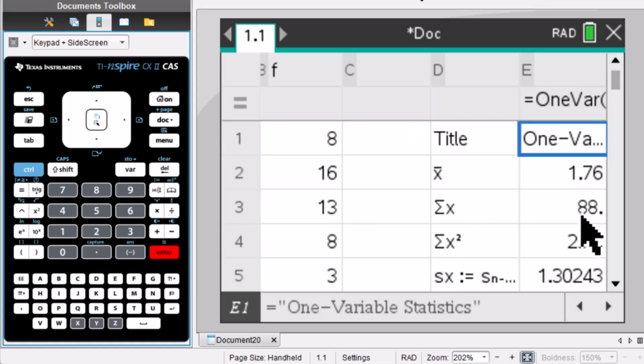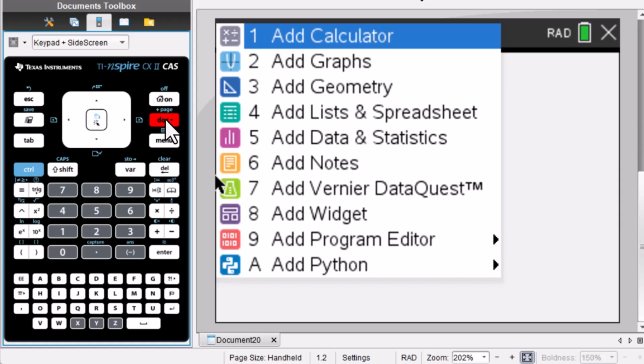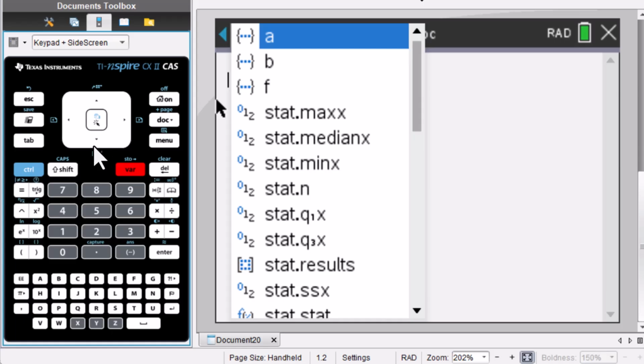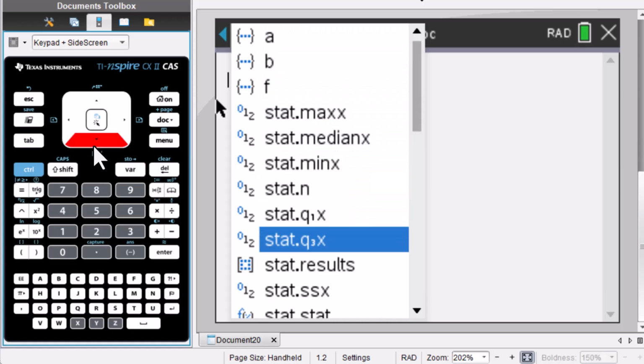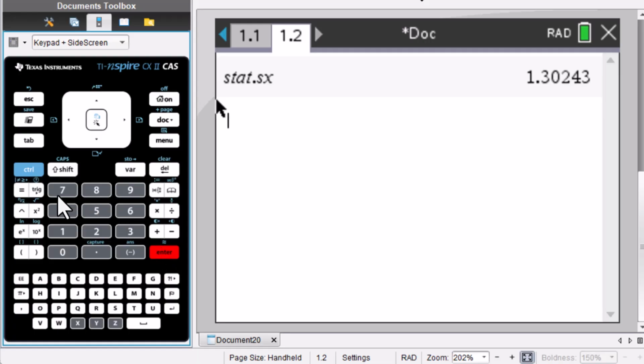Then enter. We got X bar equals 1.76. For this S sub n minus 1 equals 1.30243. Control Doc to add a calculator. Let's go to variables. We can pull this S sub X out. Then we can square it. We got